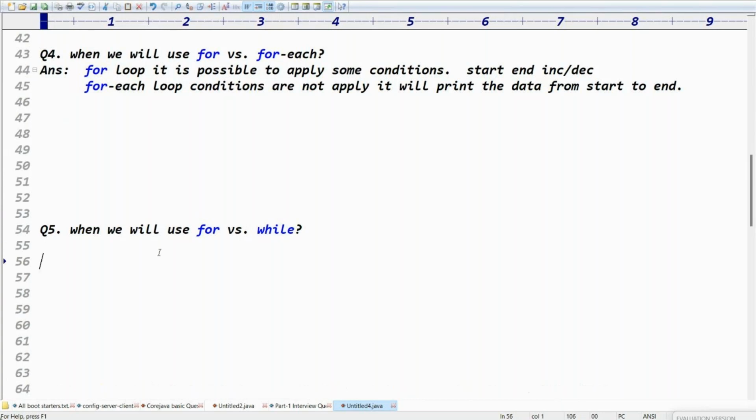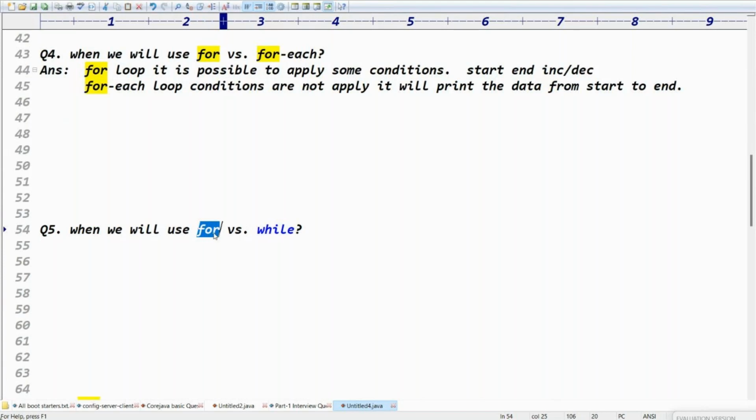And one more second point. For loop means what? You already know the number of iterations. I want to repeat like 4 times or 5 times, then i less than or equal to 5, i less than or equal to 4, like that you can write. If you know the number of iterations, then take the for loop, guys.